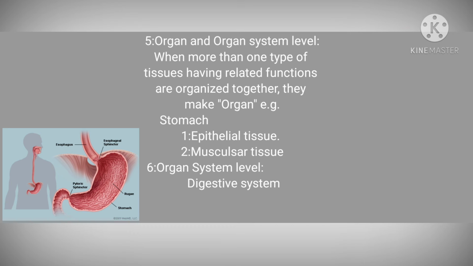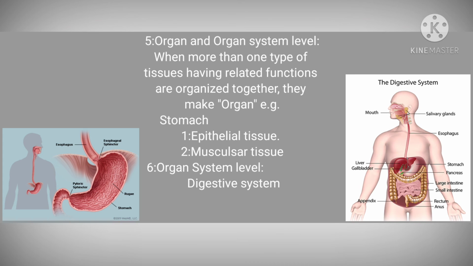As we know, we have a digestive system that is an organ system and that carries out the process of digestion, and the major organs that are present in its framework are the oral cavity, stomach, small intestine, large intestine, liver, and pancreas, and all these organs help in the process of digestion.